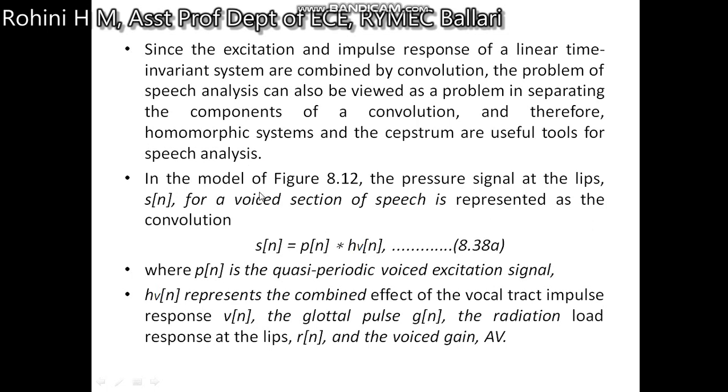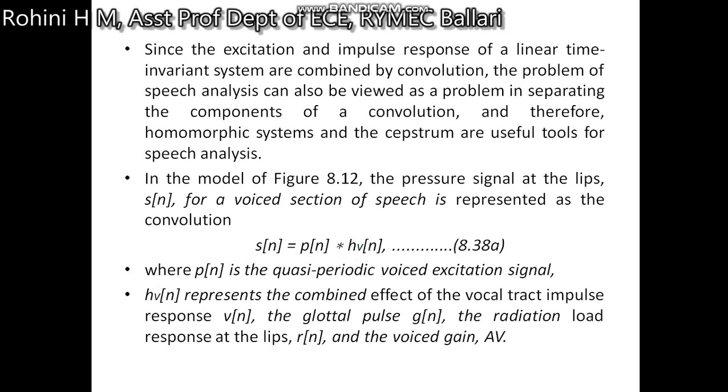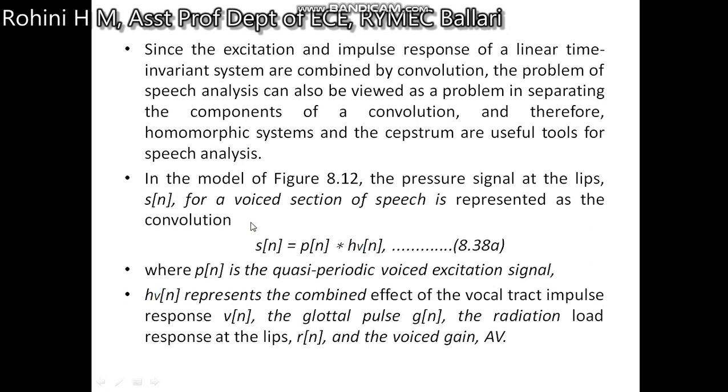So in the model of the figure, the pressure at the lips s[n] for a voiced section of speech is represented as a convolution: s[n] can be written as p[n] convolved with h_v[n], where p[n] is a quasi-periodic voiced excitation signal. V stands for voiced. h_v[n] represents the combined effect of the vocal tract and impulse response.